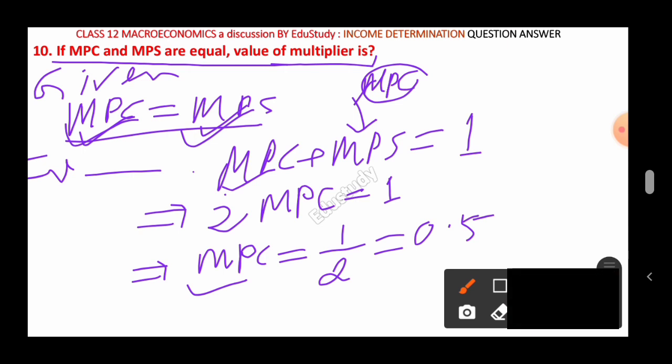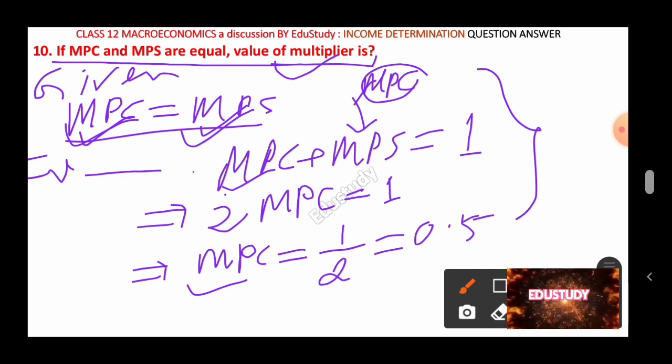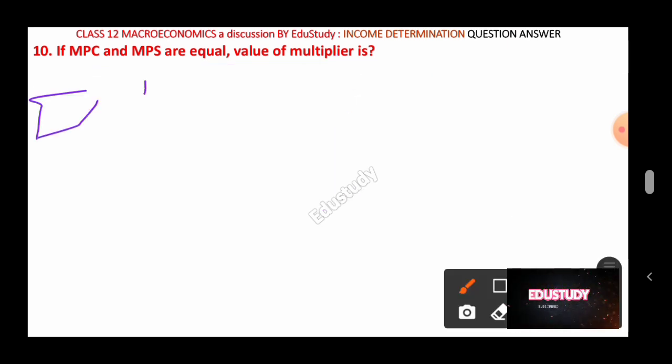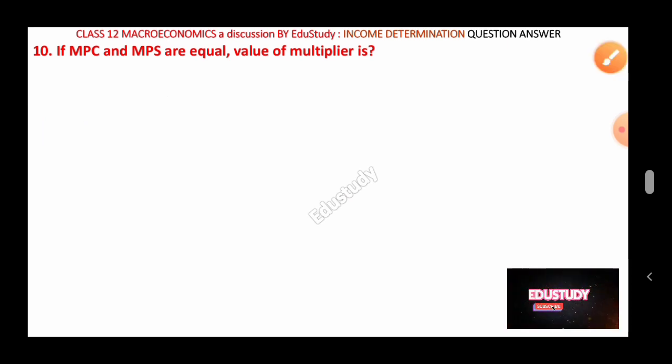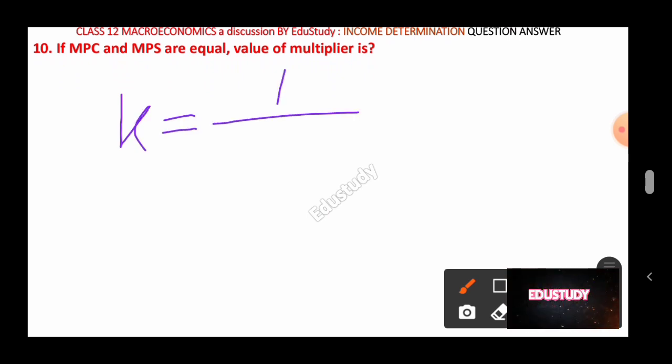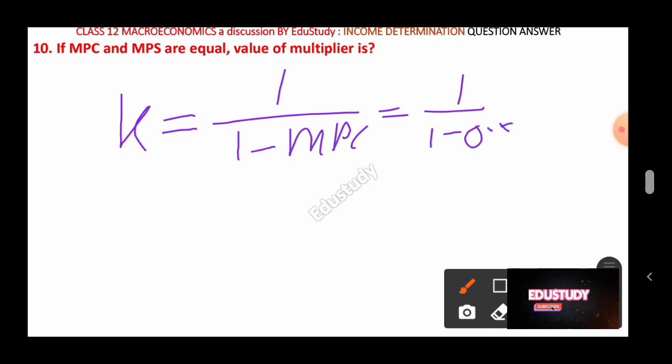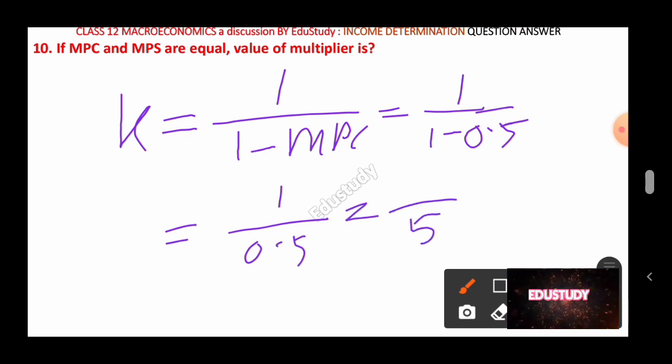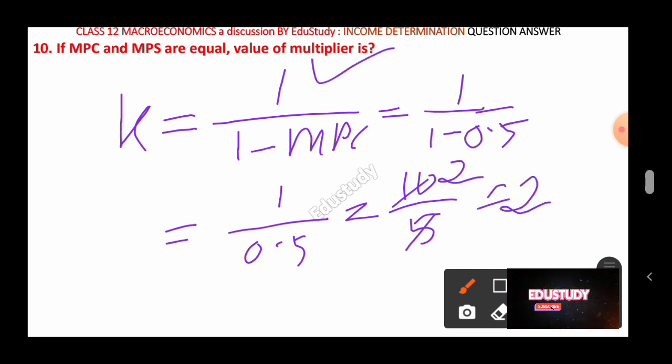If you got the value of MPC, then you will get the value of the multiplier. After writing this, you have to write: therefore, the value of multiplier K will be equal to 1 by 1 minus MPC. So it will be 1 by 1 minus MPC, where the value is 0.5, so it will be 1 by 0.5. If you remove the decimal, you will find 10 by 5, and the value will be 2. That means the value of the multiplier will be 2.